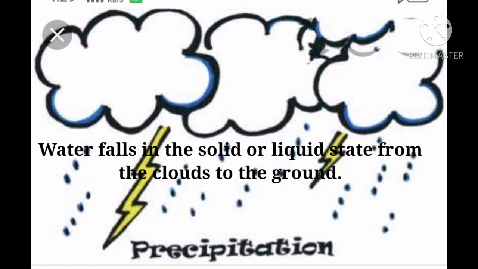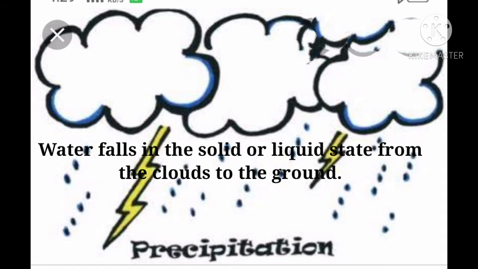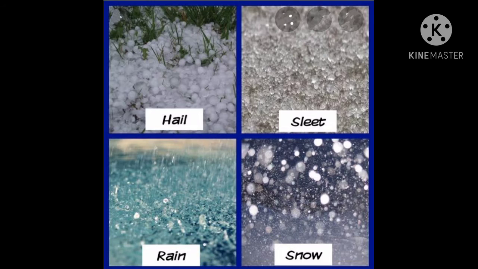Now, precipitation. Water falls in the solid or liquid state from the clouds to the ground. Snow, hailstones, and rainfall are the major forms of precipitation.